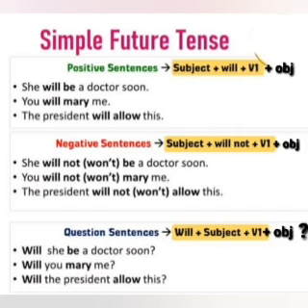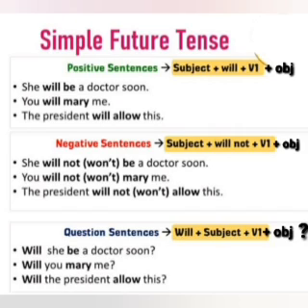Now we take the example for positive form. We have, she will be a doctor soon. Yes, if you compare with the syntax, she is your subject, will is from the syntax, be a doctor, be is your verb and a doctor soon, a doctor is your object. Yes, if you write the negative form of it, you will simply add not. So the sentence is like she will not be a doctor soon. And if you talk about the question form of it, we'll write, will she be a doctor soon?